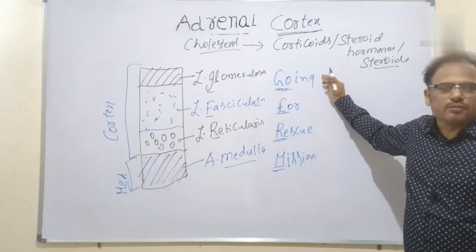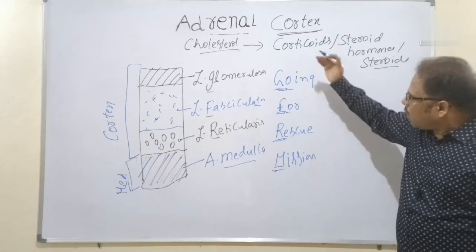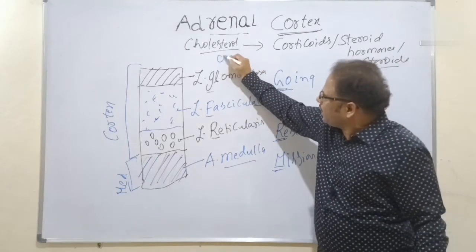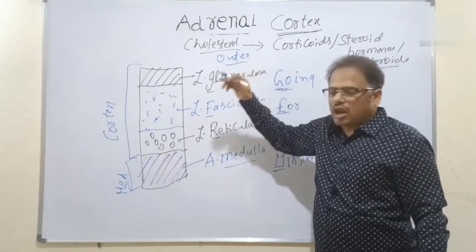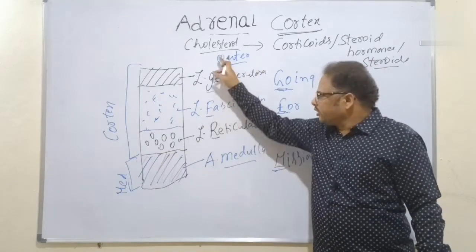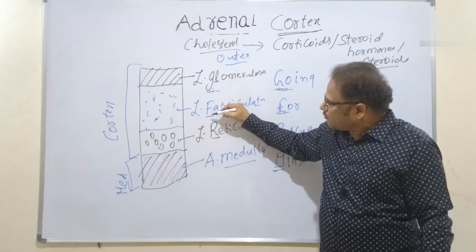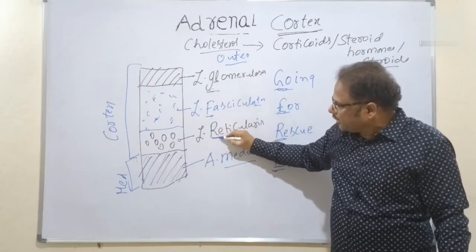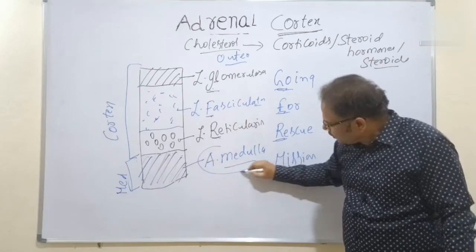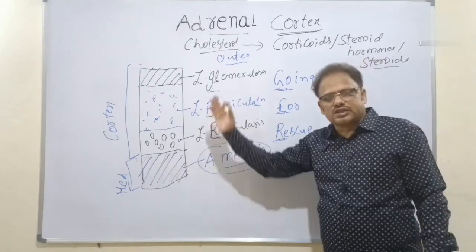And this is a sequential question indeed, very important. So outer to inner, what is the sequence? All of you make a note of the sequence, and type it in the comment box below. Outer to inner: glomerulosa, followed by the inner one, fasciculata, furthermore inner, reticularis, and the innermost one is the medulla here. That is the sequential question of the day.